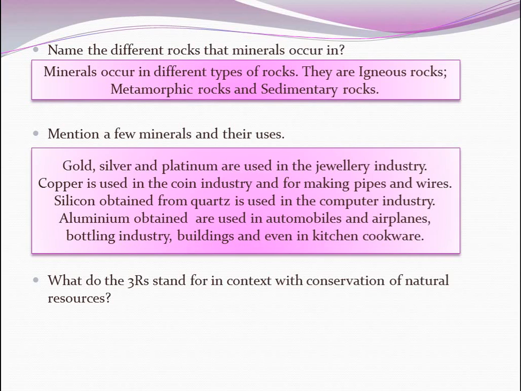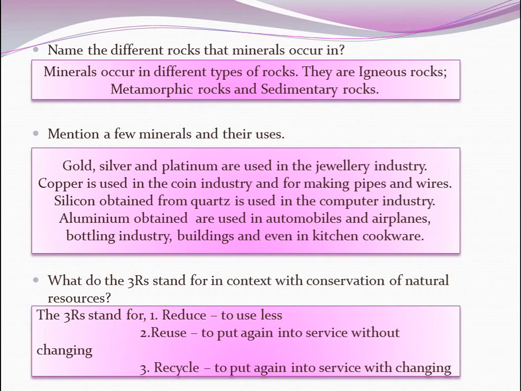What do the three R's stand for in context with conservation of natural resources? The answer: the three R's stand for reduce, to use less; reuse, to put again into service without changing; recycle, to put again into service with changing. Next, let's see the long answers.